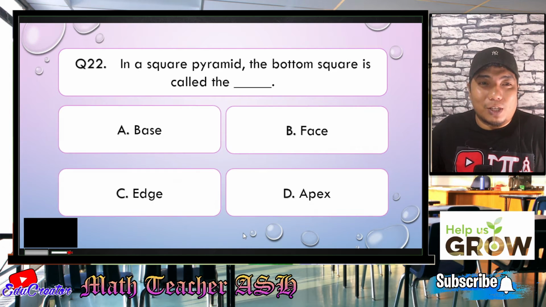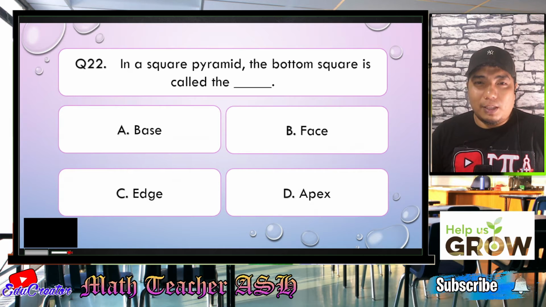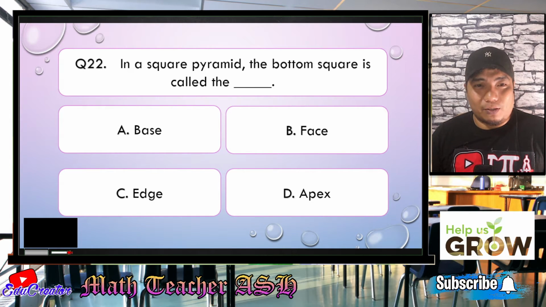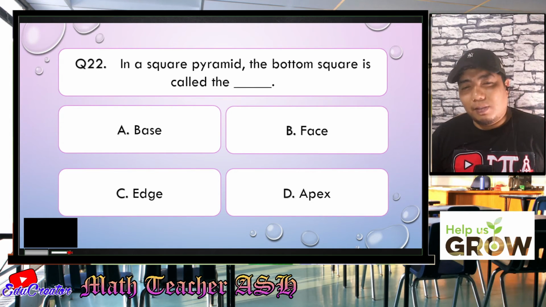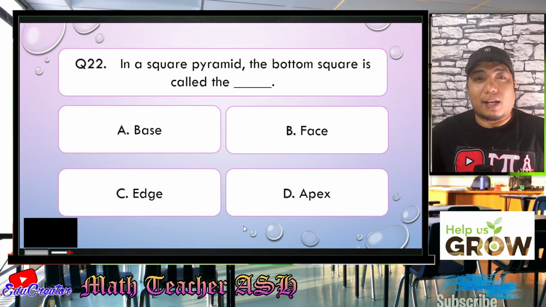Now let us go to question number 22. In a square pyramid, the bottom square is called the blank. A, base, B, face, C, edge, or D, apex. I'll give you 5 seconds to think about your answer.